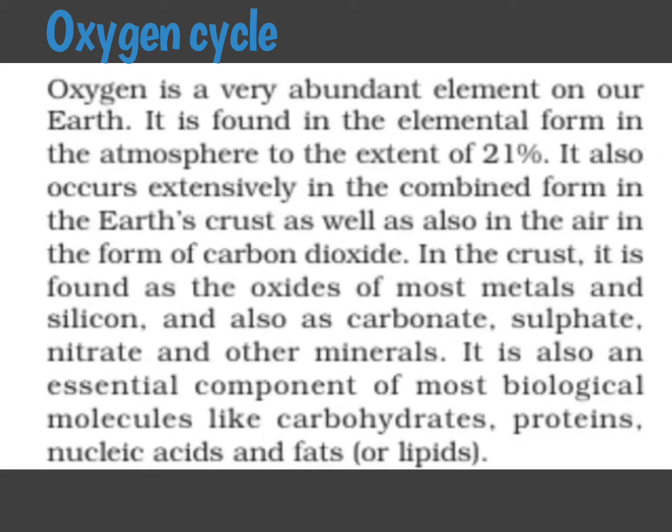In the earth crust it is found as the oxides of most elements and silicon, and also as carbonates, sulfate, nitrate and other minerals. So this is compound form of oxygen. So we can say that oxygen is available in two forms, free form and compound form. It is also an essential component of most biological molecules like carbohydrates, proteins, nucleic acids, fats or lipids.